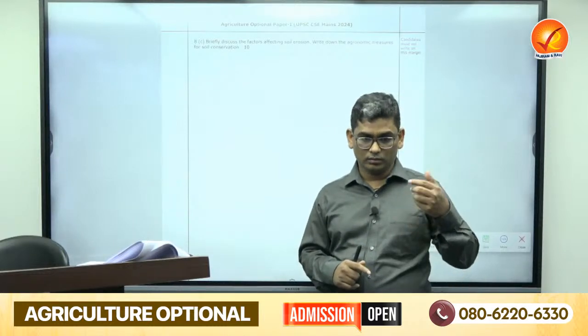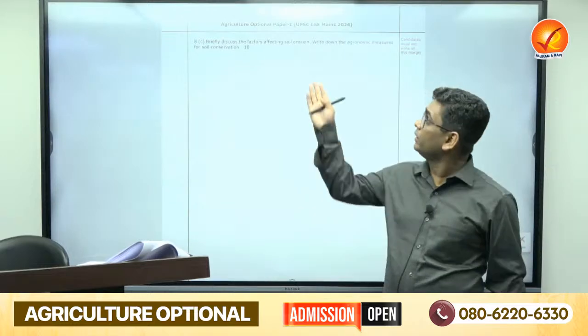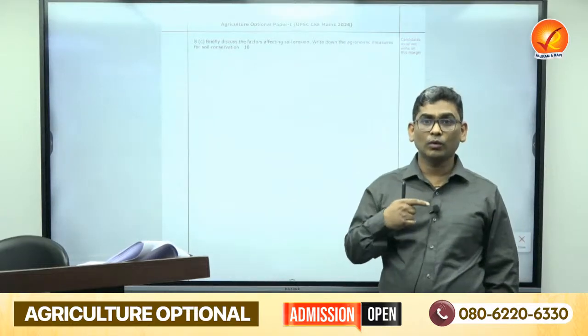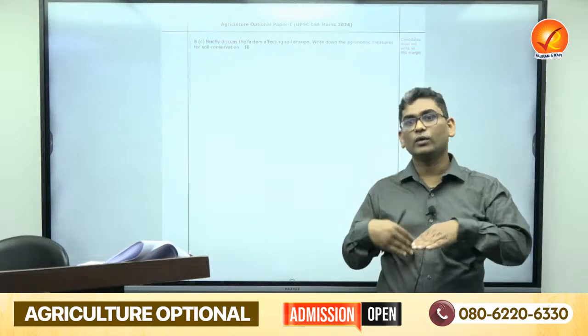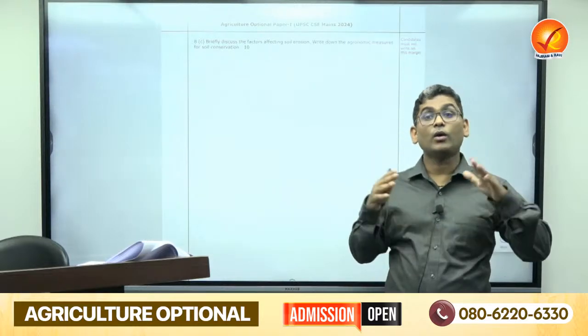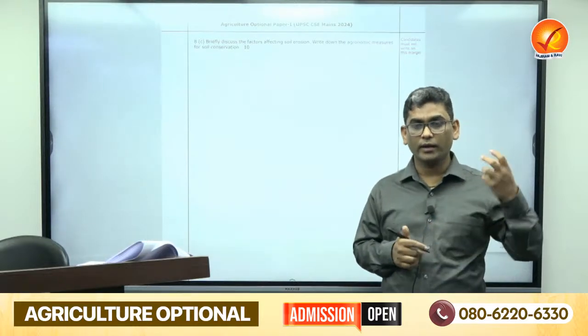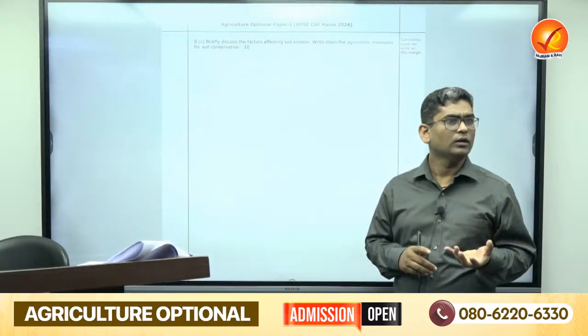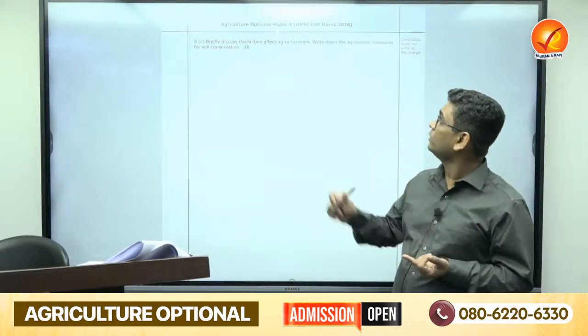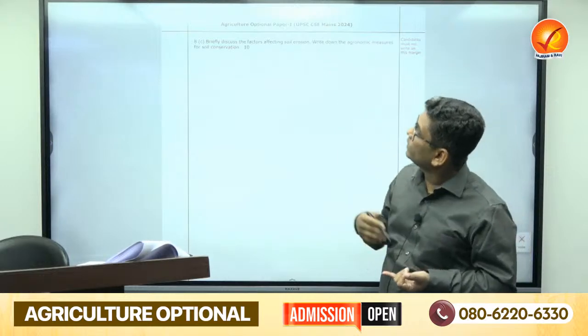Temperature, type of tillage: if you are doing tillage operation very frequently, then erosion will be more. Land topography: if it is slanting, what will happen? More erosion will be there. Okay, amount of rainfall: if it is very high rainfall in short duration, erosion will be more. Soil porosity. Okay, all these factors are responsible. Then write down agronomic measures of controlling soil erosion.